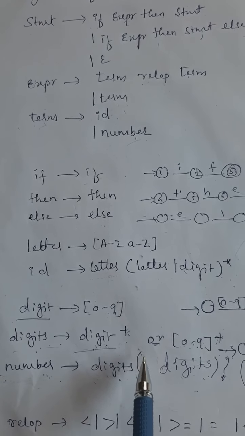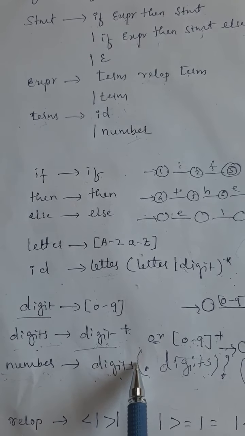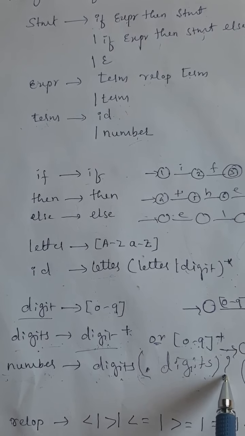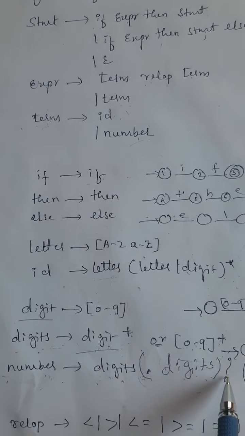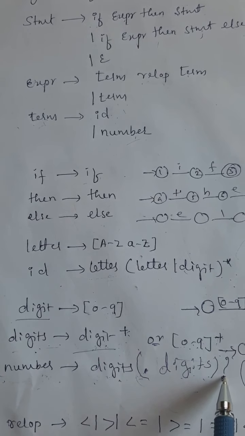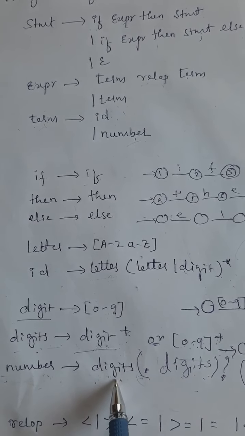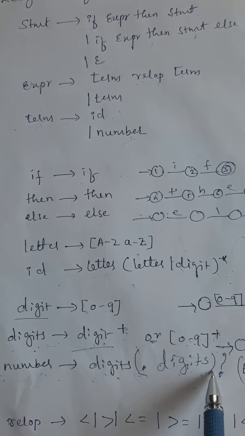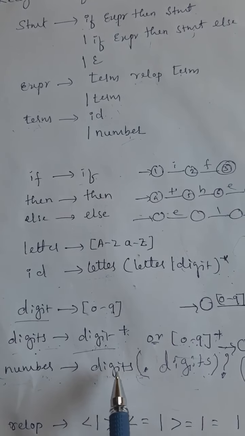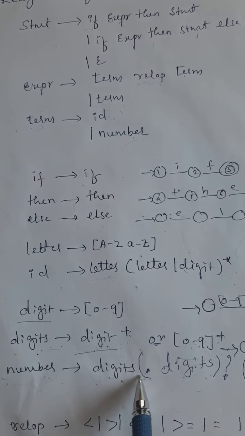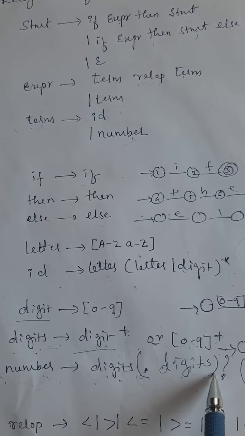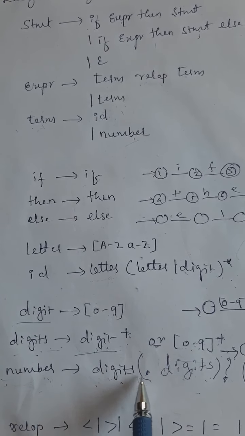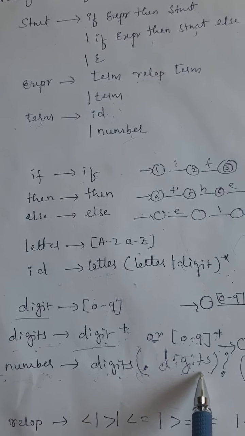So I will make a change by putting the bracket and the question mark here. Once I put a bracket and question mark, the pattern starts recognizing integer numbers as well as decimal numbers. So when the integer number comes, this part will get enabled and this part will get neglected. When the floating point number comes, then this part and this part both are valid.